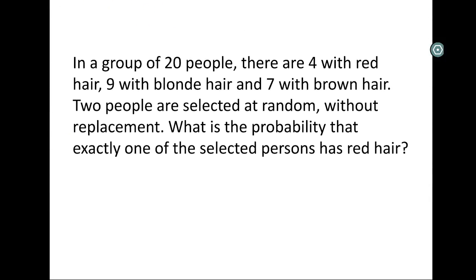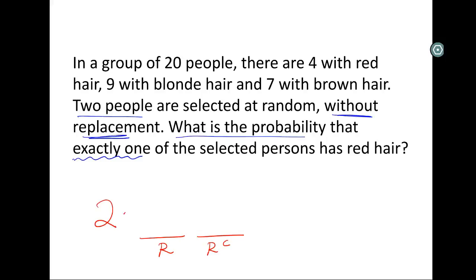So the next question. In a group of 20 people, there are 4 with red hair, 9. Oh my goodness. You can already tell what's happening, right? 2 people are selected at random without replacement. So we know this is one of those questions. We're going to draw our little diagram and think about what's happening. We're asked for the probability that exactly 1 will have red hair. So we need 1 redhead and 1 not redhead. And the exactly 1, remember, is the time that we need to multiply by 2, because I could have gotten the redhead first or second.